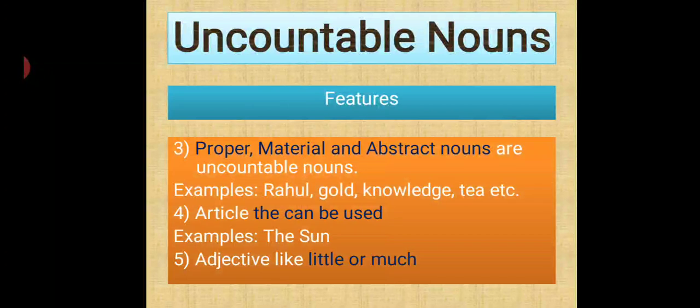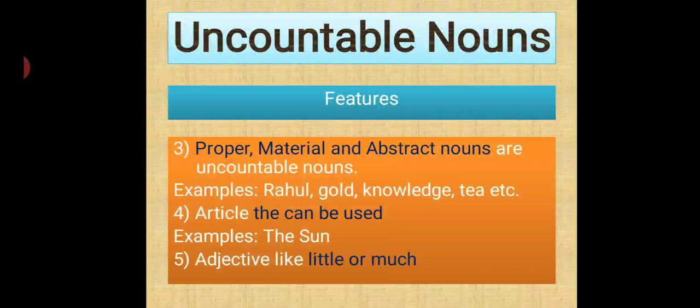Coming towards the next feature of uncountable nouns: proper nouns, material nouns, and abstract nouns are uncountable nouns. Like Rahul, you cannot count them. Gold, you cannot count. If you say 1 kg, half kg, 200 grams, then it is countable, otherwise it is not countable. Knowledge, you cannot count. Tea, you cannot count. Similarly, the article 'the' can be used with uncountables, like the sun. Only one sun is there, it's unique, it's a proper noun, so you can put 'the' in front of sun. And we use 'the' in front of the heavenly bodies.